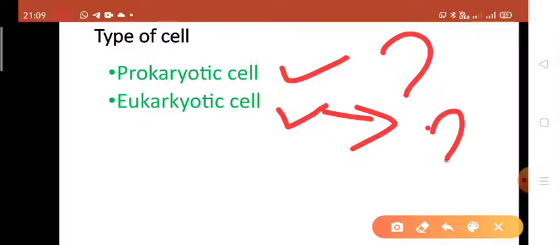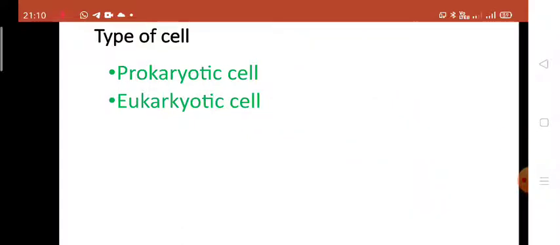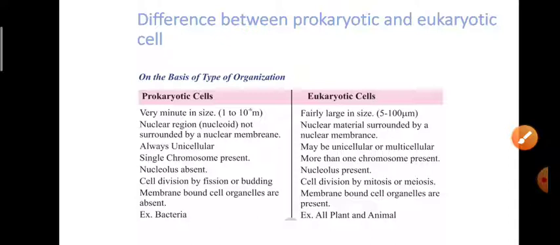Now what is the eukaryotic cell? Eukaryotic cells, like onion cells and cheek cells, having a well organized nucleus with the nuclear membrane, are designated as eukaryotic cells. All organisms other than bacteria and blue-green algae are called eukaryotes. Okay. Now next, what is the difference between prokaryotic and eukaryotic cell?